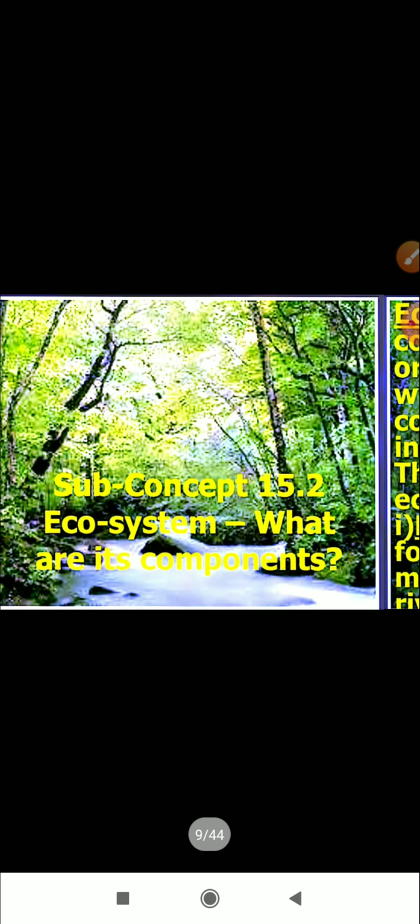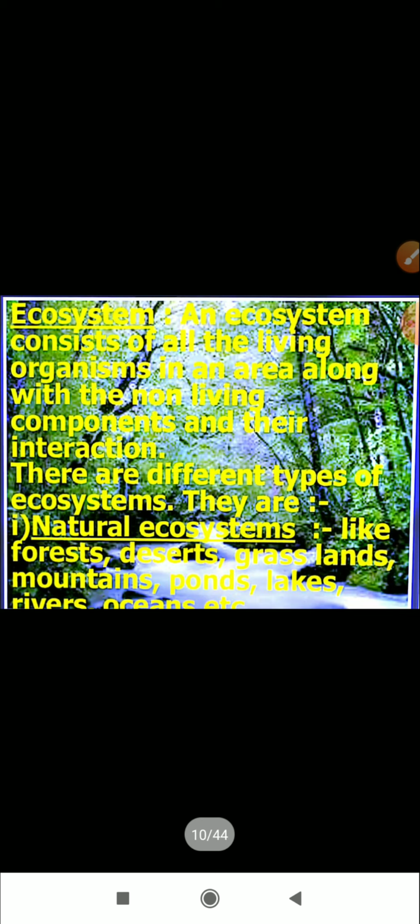Now we have the components of ecosystem. There are two components, that are living and non-living. So an ecosystem consists of all the living organisms residing in an area along with the non-living components. The interaction between the living and the non-living components basically constitutes an ecosystem.